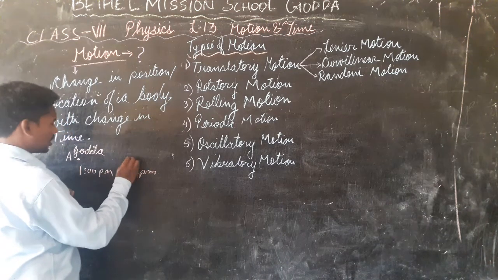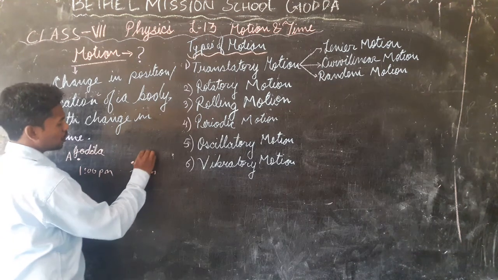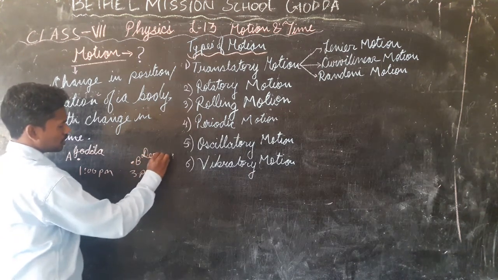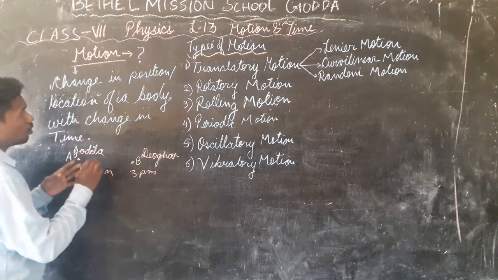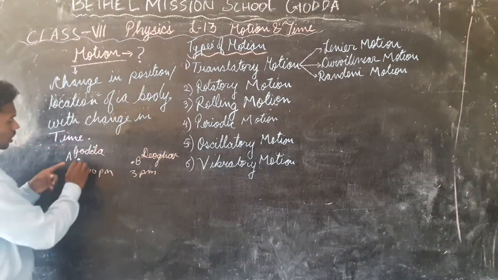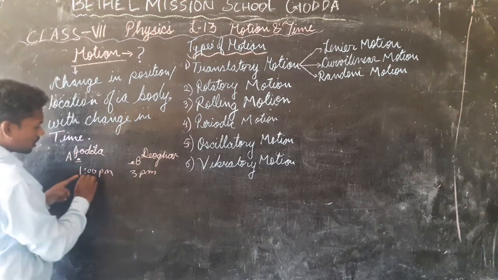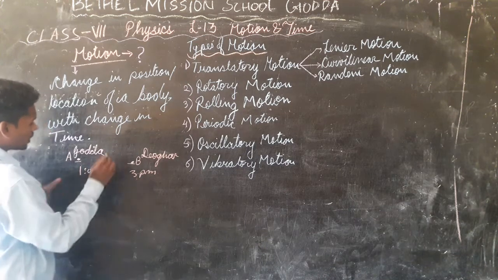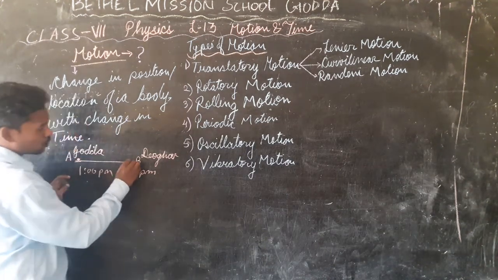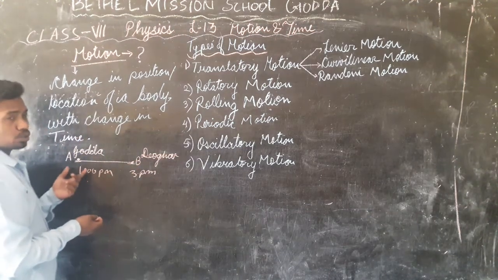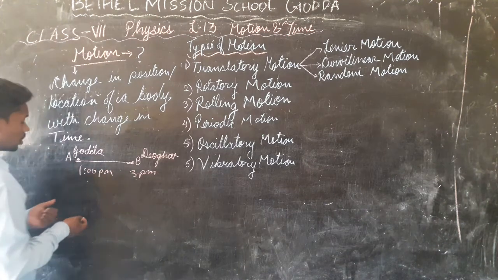At 3 p.m. the person is at position P, and that position is your what? Devgar. So you understand the position or the location of the body has changed from Buddha to Devgar with the change in time. So we can say that the body was moving from Buddha to Devgar. So the body was in motion.